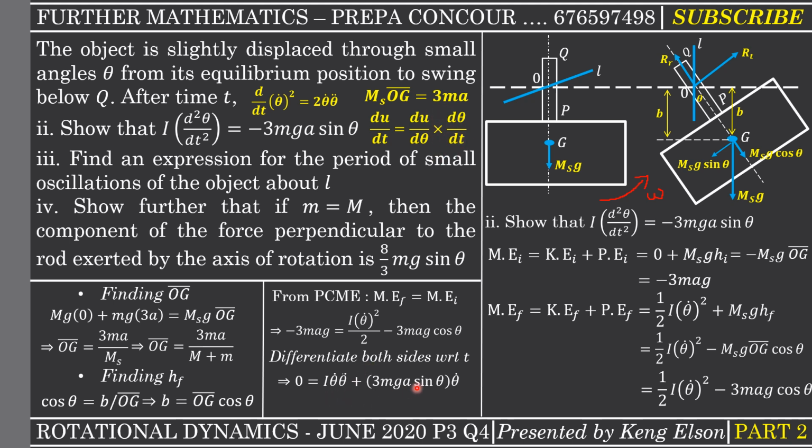So if I divide all through by theta dot, the theta dot cancels, then I subtract this quantity on both sides, and my proof is complete. I'm going to have I theta dot dot to be equal to negative 3 mga sin theta. So that is it.